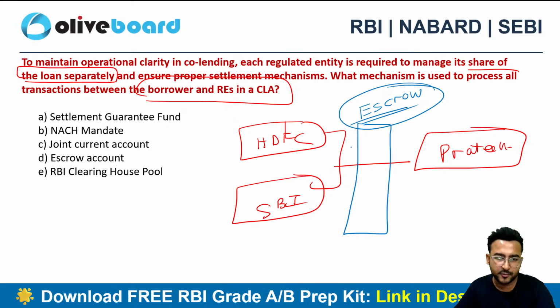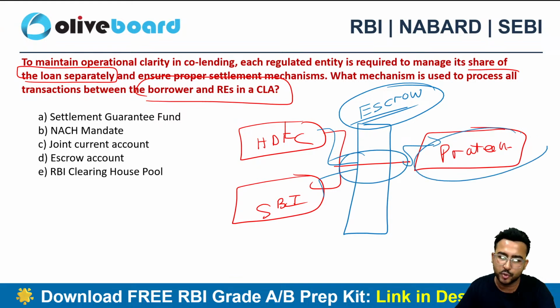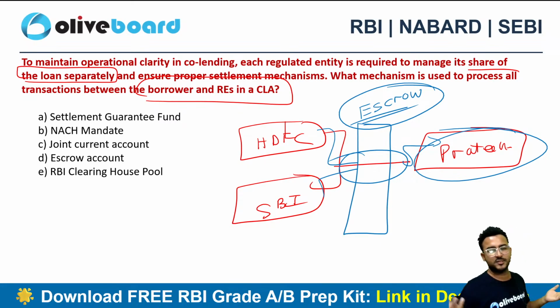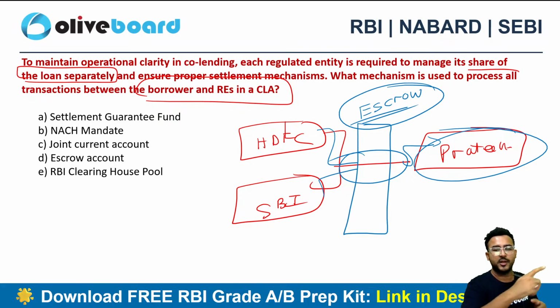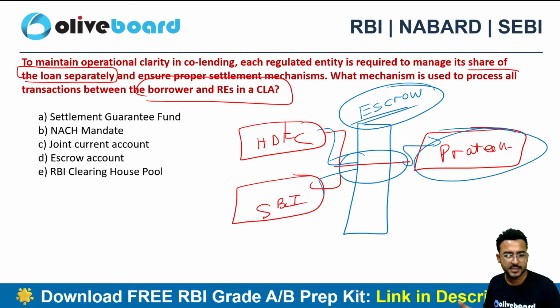Now HDFC Bank will deposit its own share, SBI Bank will deposit its own share, and they will be remitting it at once to the borrower. And whenever the borrower pays the installment, obviously the installment has both components, principal as well as interest, it will again be routed via the escrow account, and all the respective shares will go to the different co-lenders here. Easy, right? Any queries here?